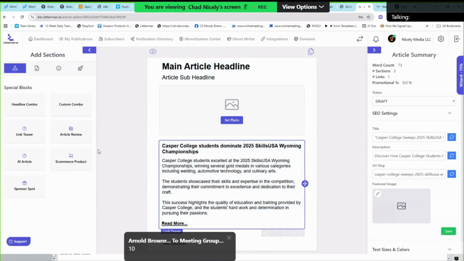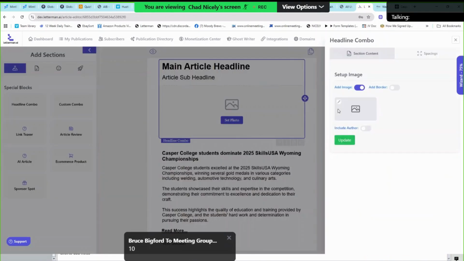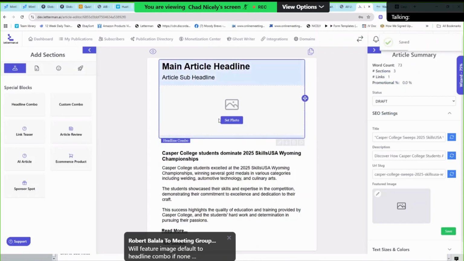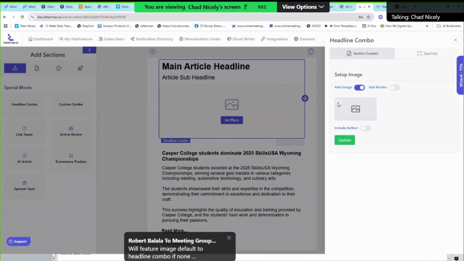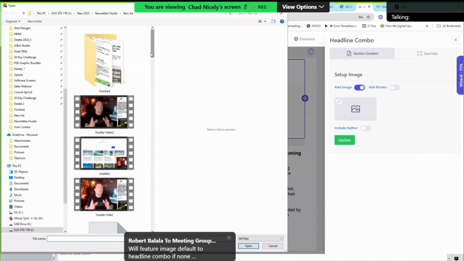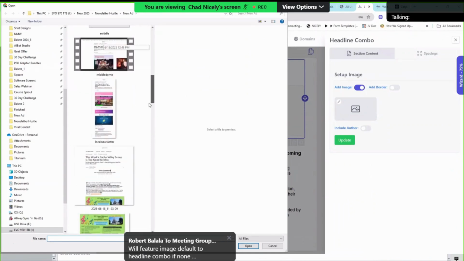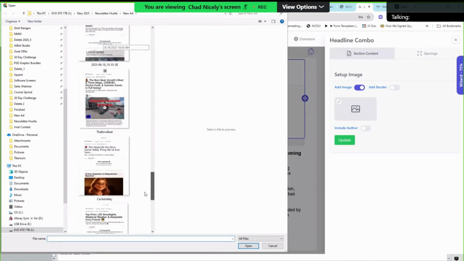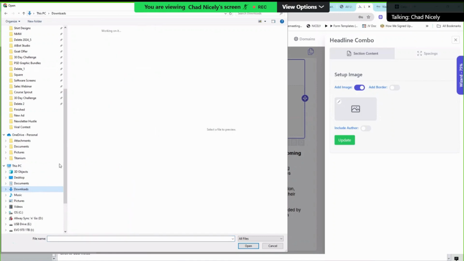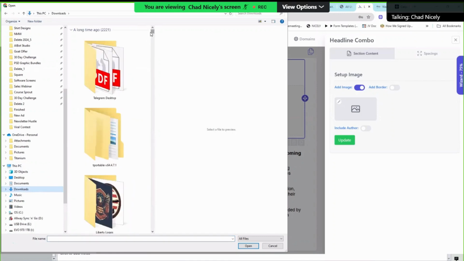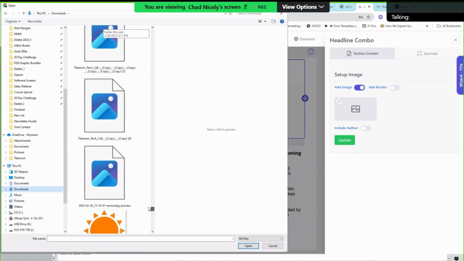If you want to put images in, just like you do your newsletter, it's the same thing. We're just not mailing this thing out. Okay? And if I were to come over here, let me go ahead and upload this photo real quick. Set photo. Let me see if I can get something here. I don't know what I got. Did I got anything? Nothing there. I'll show you what happens as soon as we publish this.